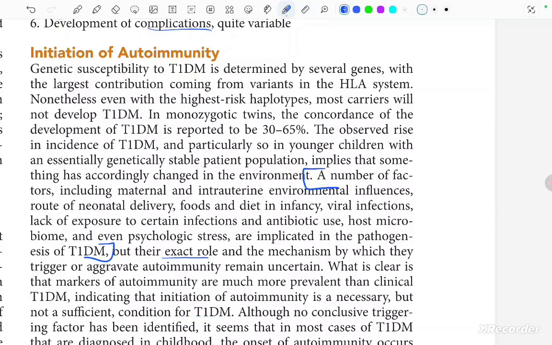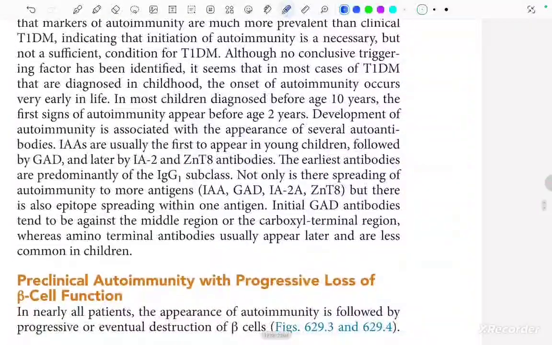Okay, although no conclusive trigger factor has been identified, it seems that in most cases of type 1 DM that are diagnosed in childhood, the onset of autoimmunity occurs very early in life. In most children diagnosed before 10 years of age, the first signs of autoimmunity appear before the age of 2 years. So, development of autoimmunity is associated with the appearance of several autoantibodies, right?